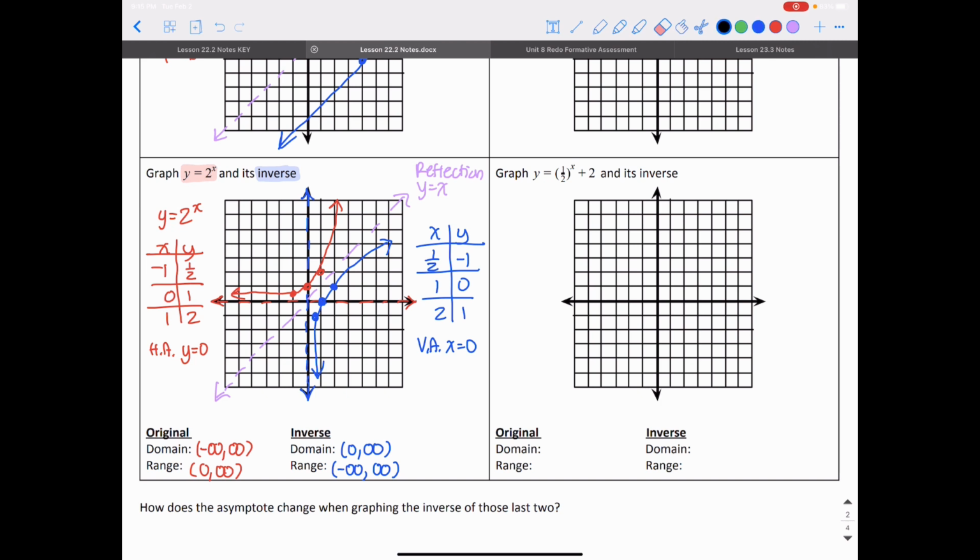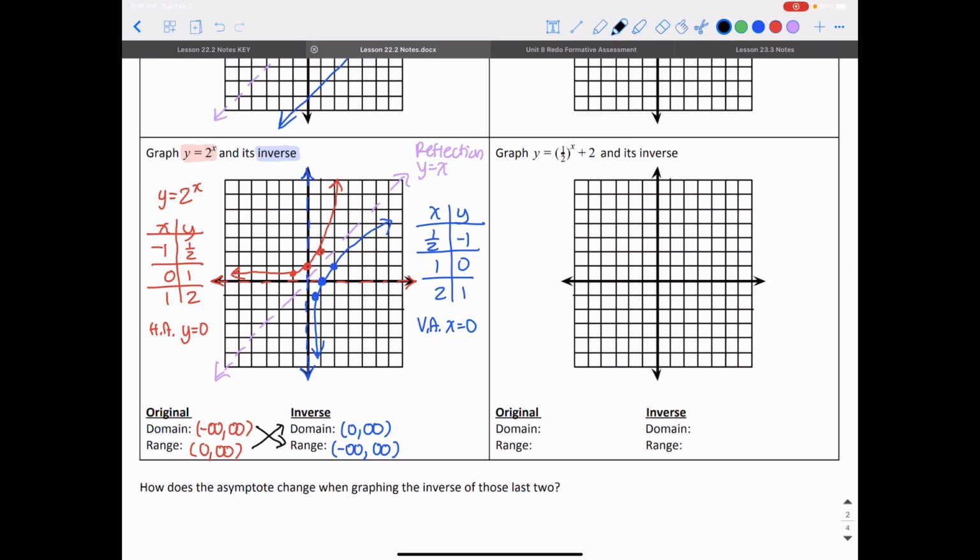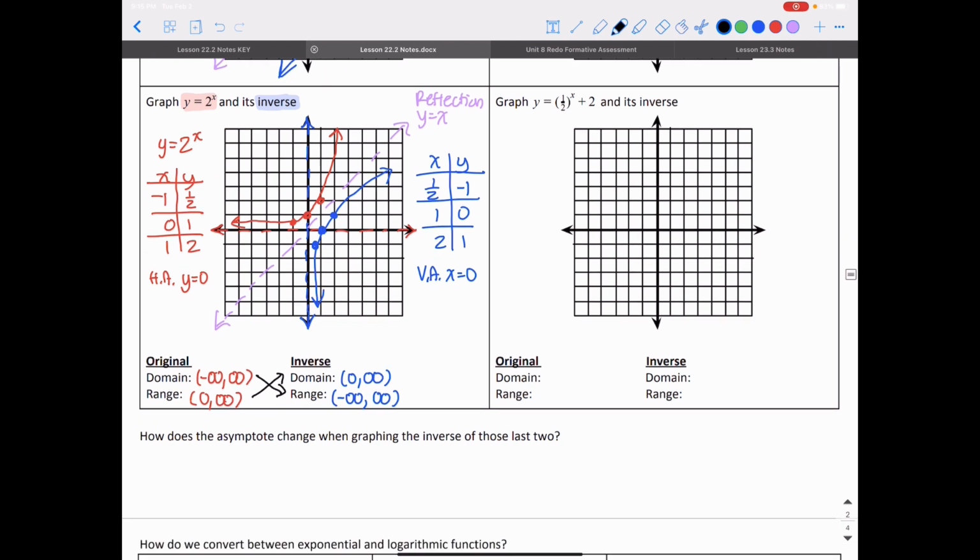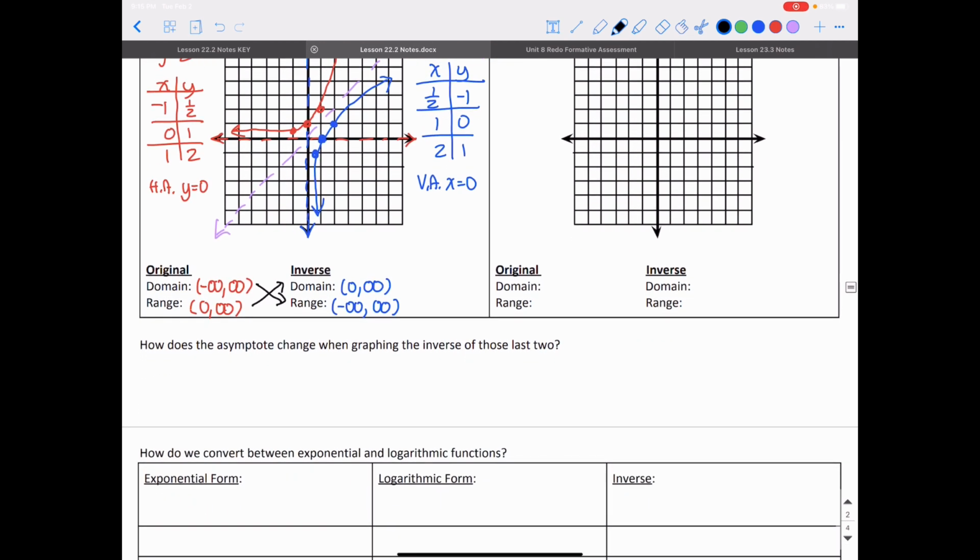What I notice, and what you should notice about all of these, is that your domain in the original is actually your range in the inverse, and your range in the original is actually your domain in the inverse. This is going to always be true about a function and its inverse. The x and y values are all flipping, so it makes sense that all included x and y values would flip. Those are the important things to take away from the graphs of inverses.